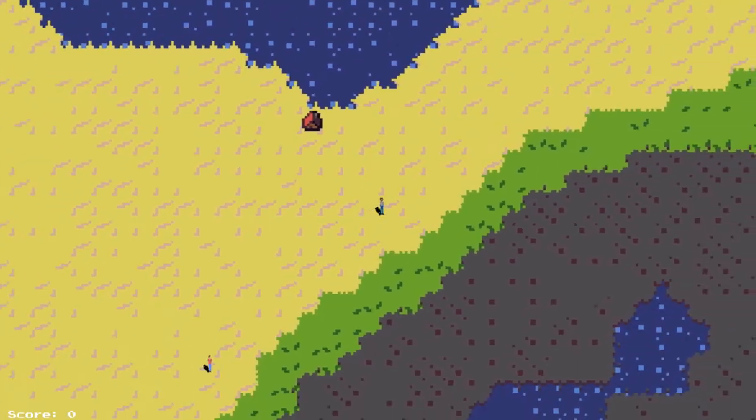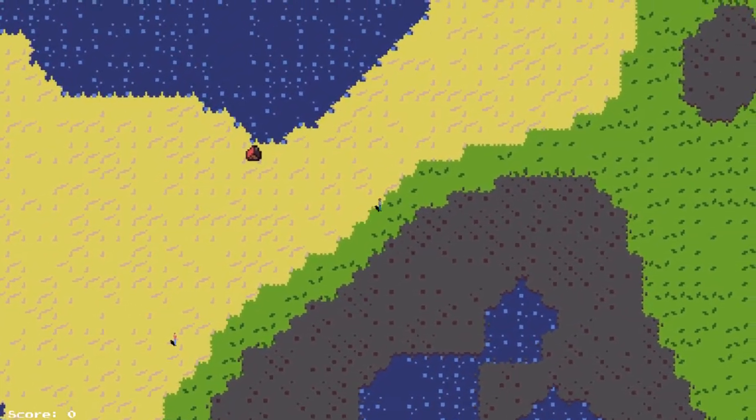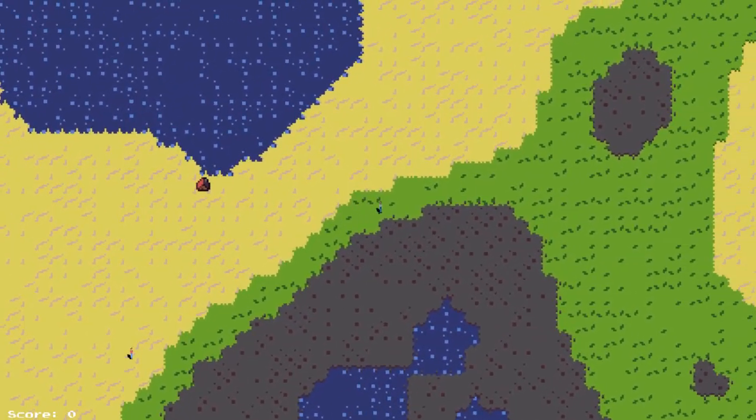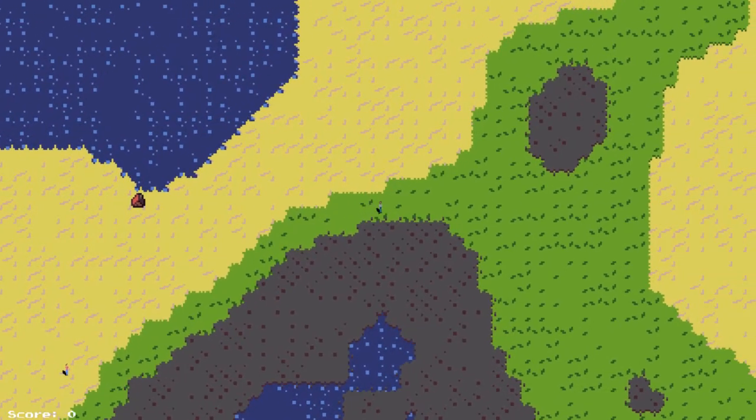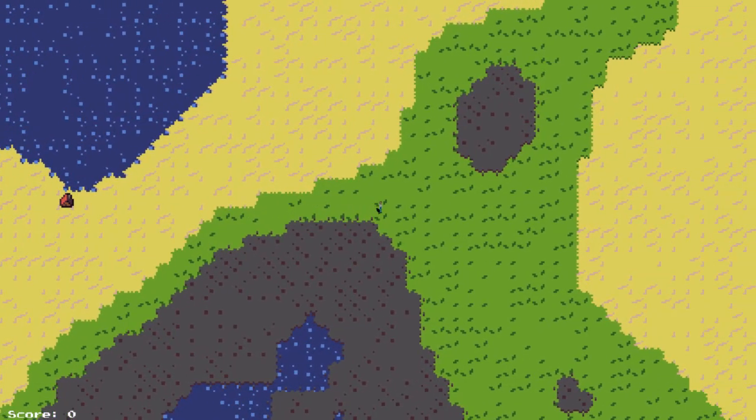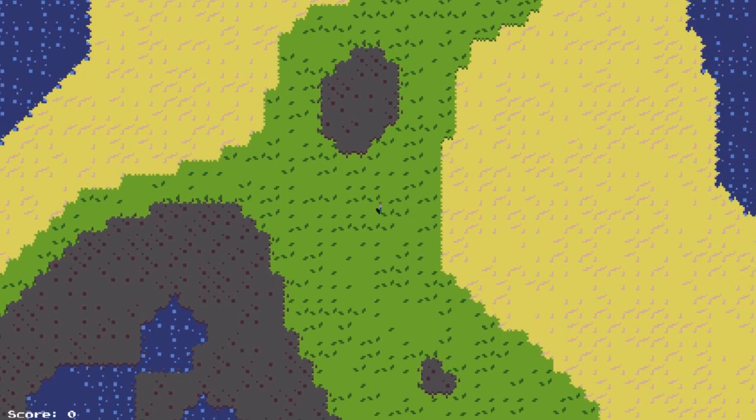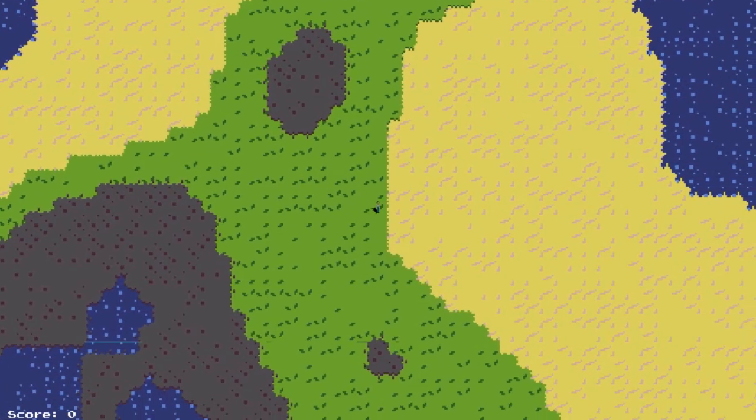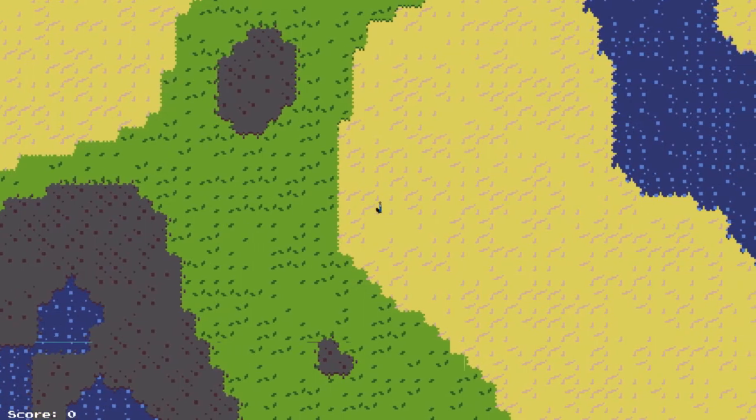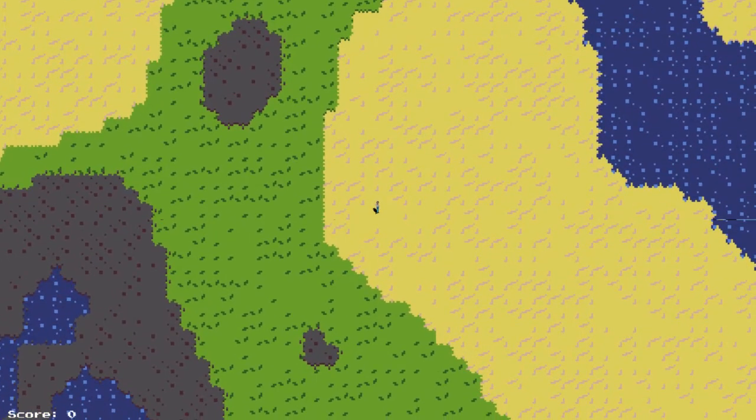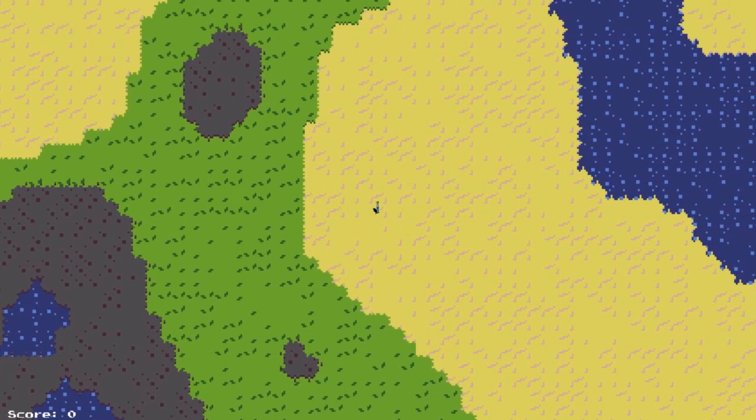I'm using the micro tile set from OpenGameArt, and it's really nice looking. I only have four types of terrain right now, just because I couldn't be bothered implementing more, which is really easy. I have a noise function that sort of